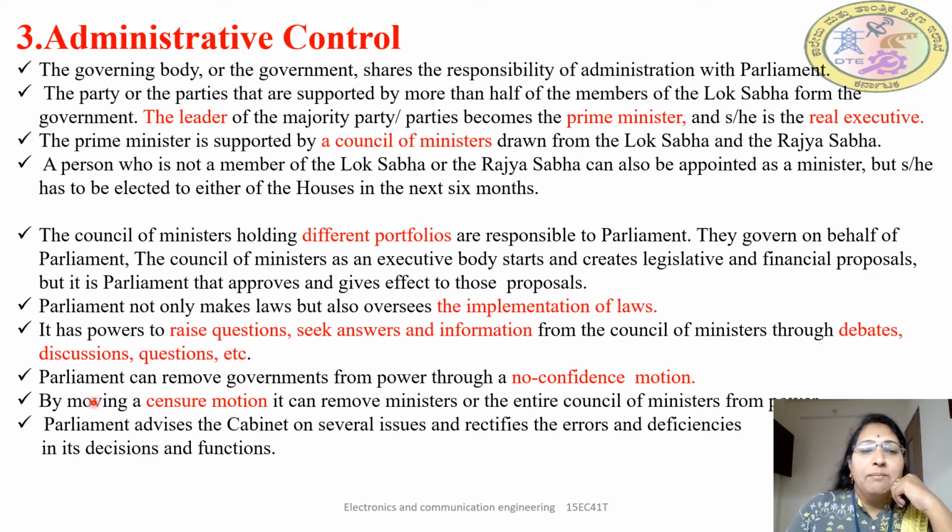Parliament can remove the government from power through a no confidence motion. A no confidence motion is a motion moved by the opposition party when there is no confidence in the present ruling government, and if it is passed, then that government can be removed from power. So this motion is called a no confidence motion. Let us study it in detail afterwards.